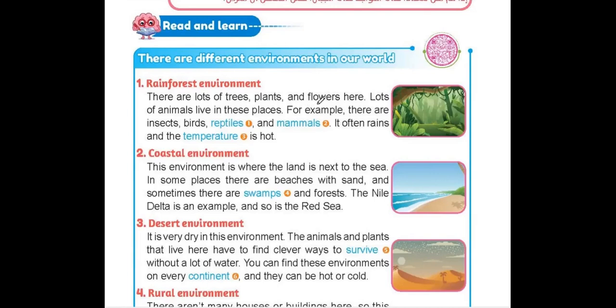He also talked about the animals, for example insects, birds, reptiles, and mammals. These are the animals and plants that live in this environment. He also told me about the weather: the temperature is hot. Okay, this is the information about the rainforest environment.